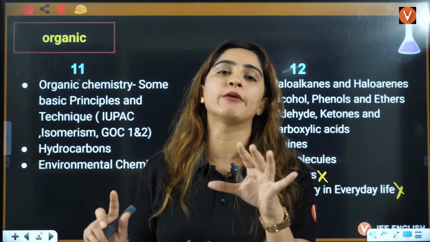Who discovered the electron, who discovered the neutron, who discovered the proton, and what is a nucleus, who discovered the nucleus. Is this the correct model, or is there a more advanced model, that is the quantum mechanical model of an atom, that you will study in structure of atom. That is going to be a very important thing for you. Till now you have studied electronic configuration as K, L, M, N. But after that you will study electronic configuration as 1s, 2s, 3s. We will study that in detail in structure of atom.